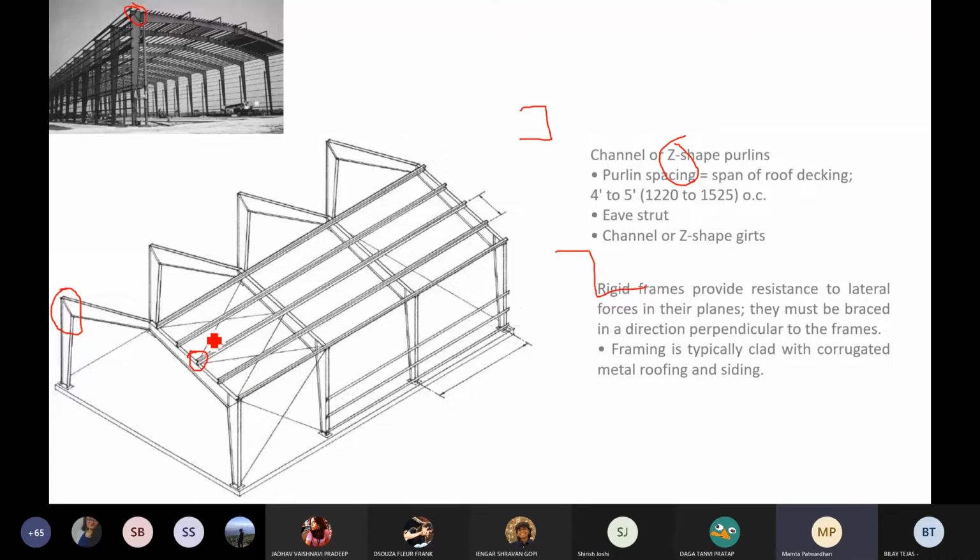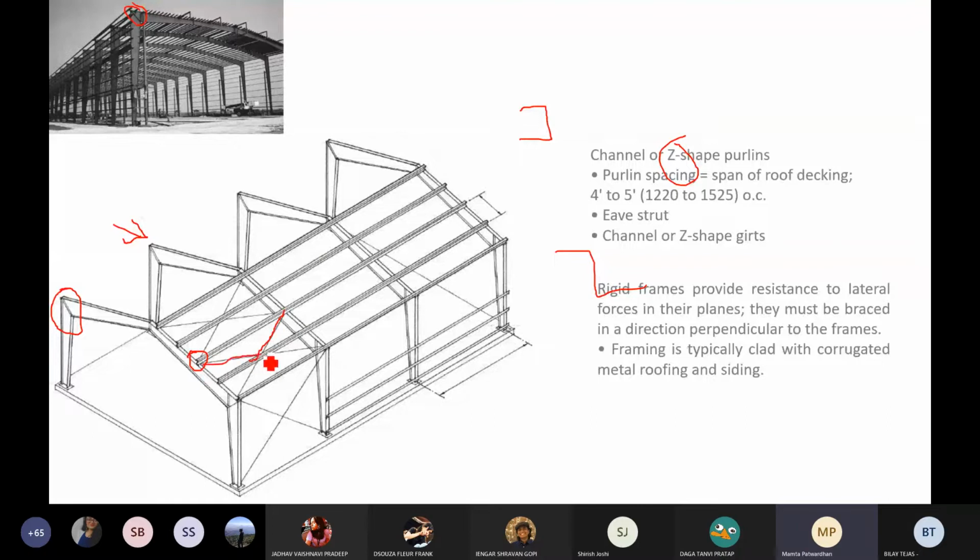But like I said, essentially, this is a rigid connection. It's what we call a portal, right? And this helps, as they mentioned here, in taking any kind of lateral force that the structure is subject to. Okay? And which is why they need to be braced, right? There's lateral force acting on it, and these members also then need to get braced.